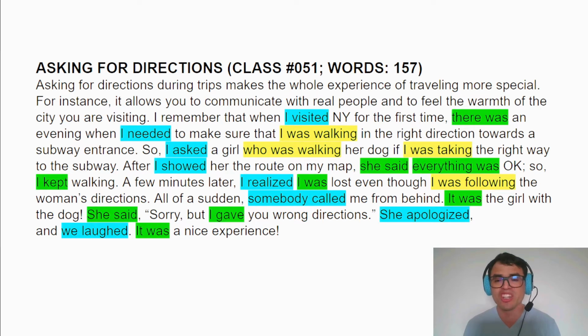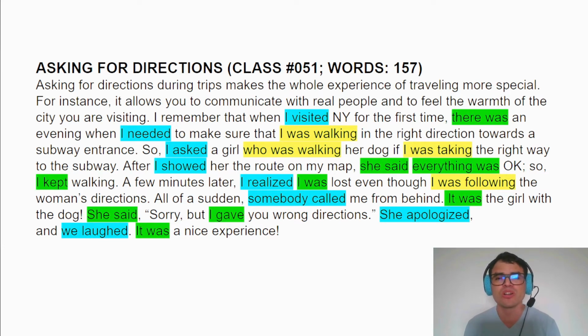Now, what happens with green? Light blue, regular verbs. Okay? Light blue, regular verbs. Now, irregular verbs. Green. There was, she said, everything was, I kept, I was, it was, she said, I gave, it was. Perfect. So as you can see, those irregular verbs have to change. You change the spelling of the verb when you write a sentence in the simple past using an irregular verb.